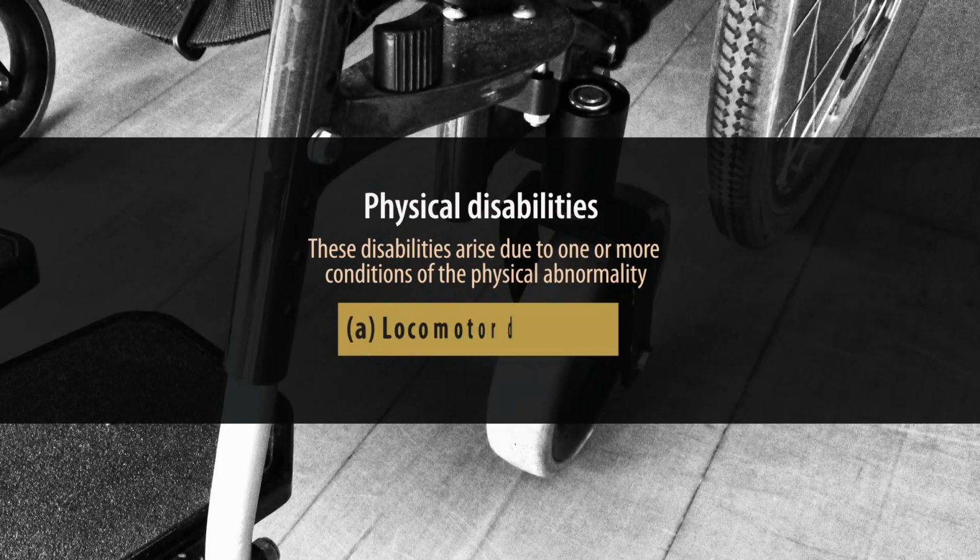On the basis of underlying features, it is further divided into 4 subgroups: locomotor disability, lack of sensory ability in seeing, third, lack of sensory ability in hearing, and fourth, lack of ability in speech and language. First of the physical disabilities is locomotor disability.